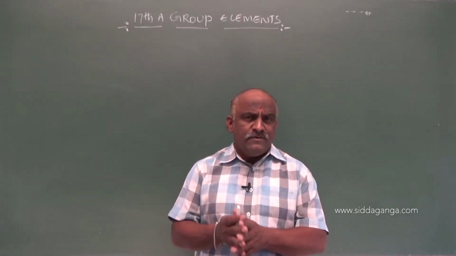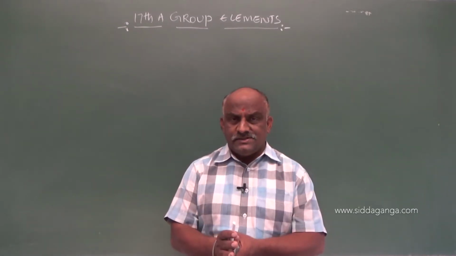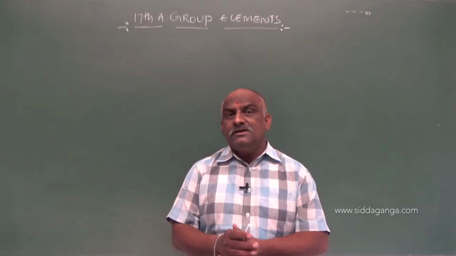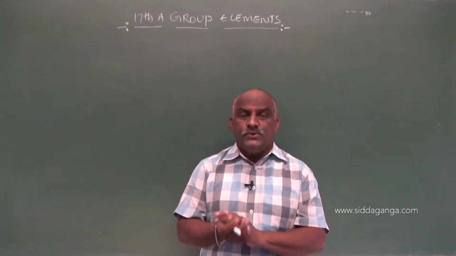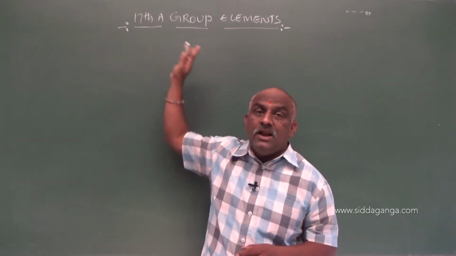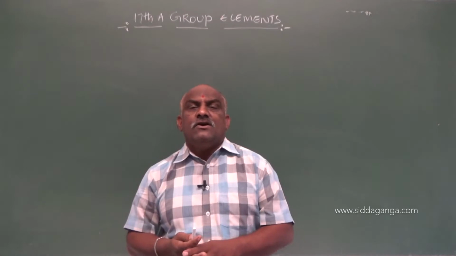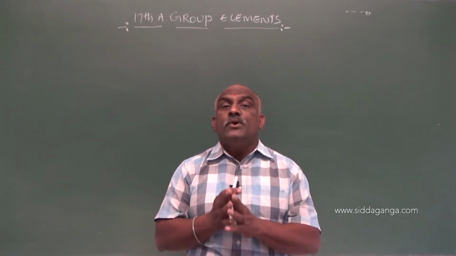Instead of halogen family, we say halogens, because these are salt producers. 17th A group elements are called halogens. Why are these called halogens?